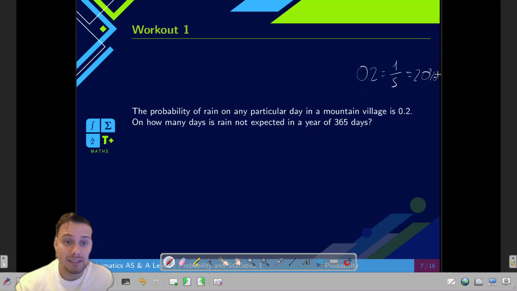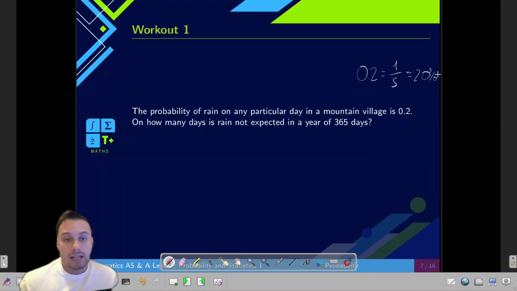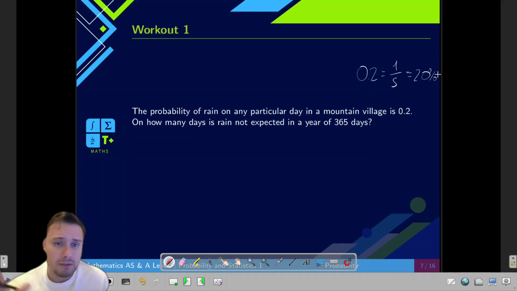Remember that percent means multiplying per 100. So you take 0.2, you multiply times 100, and there you get the percentage. You can use whatever it is that you like. It's not going to be a problem as long as, in the case of probability and statistics, if you have a fraction and you want to turn it to a decimal, you keep three significant figures. That's the safest way for you to not lose any mark because of rounding. Never round in the intermediate process, right? Always use fractions in the intermediate process or the ans button in your calculator.